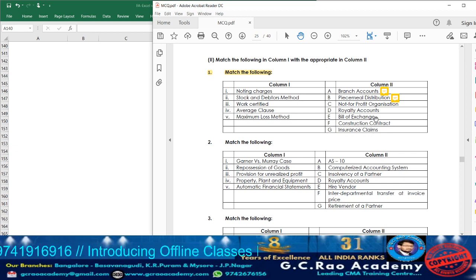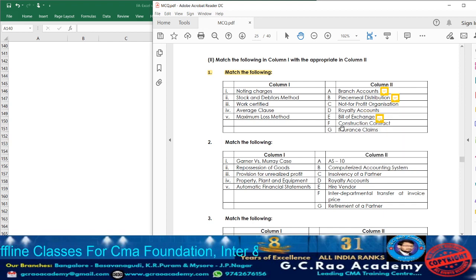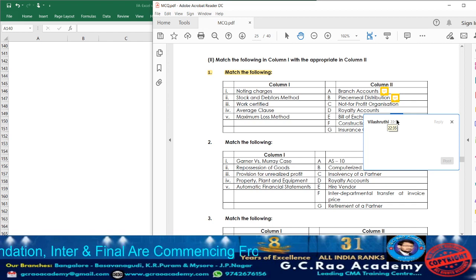Next, bills of exchange. Noting charges is related to bills of exchange. So for bills of exchange, write down point number 1. Next, construction contract. Work certified is related to construction contract. So for construction contract, take down point number 3.